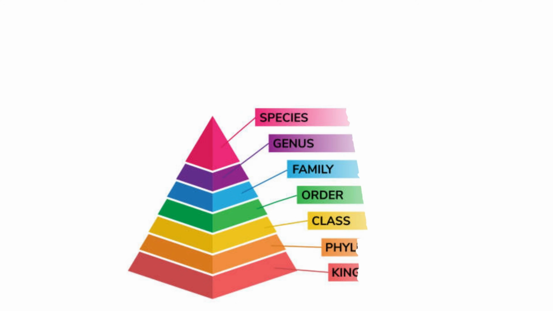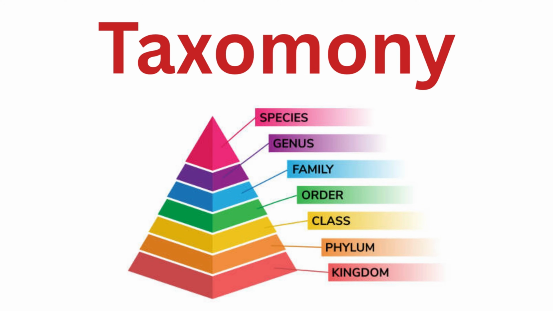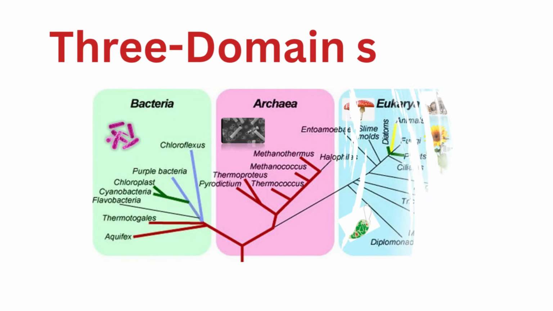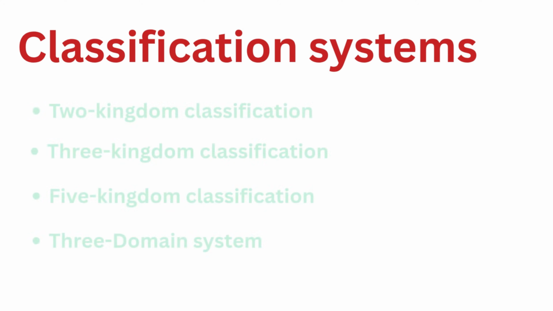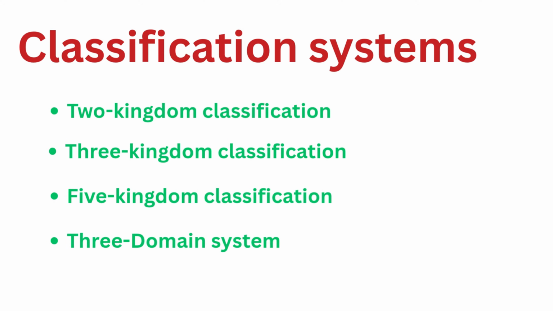Let's delve deep into taxonomy and discuss classification systems, specifically the three-domain system. These are the systems most commonly discussed. The first one is the simplest, and the last one is the one we commonly use today.